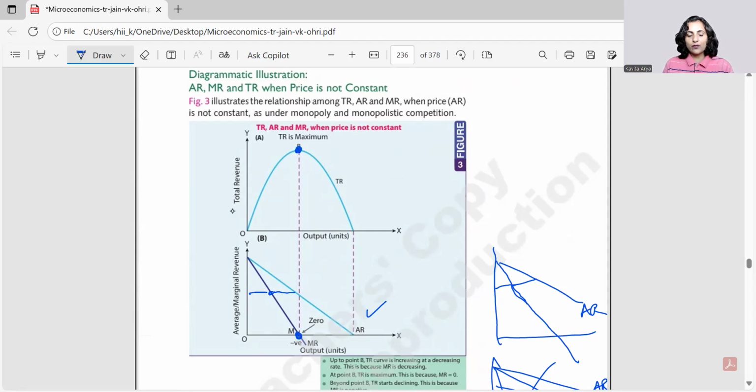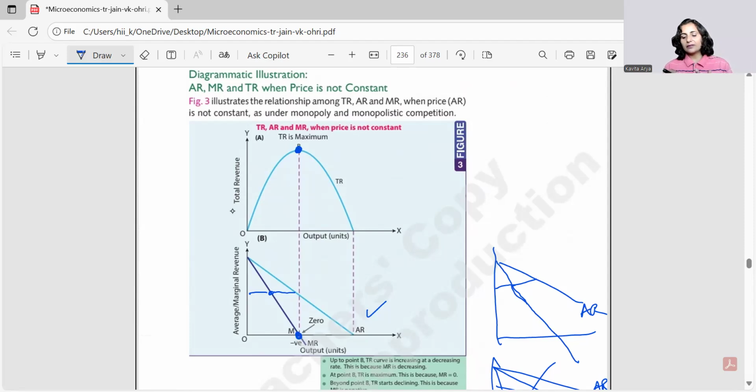When MR is falling, TR is rising slowly. When MR is 0, TR is maximum. And when TR is falling, it means MR has now started in the negative zone. So this is the relationship of AR, MR and TR in an imperfect market situation where the prices are not constant. So this is the basic structure of the whole chapter.